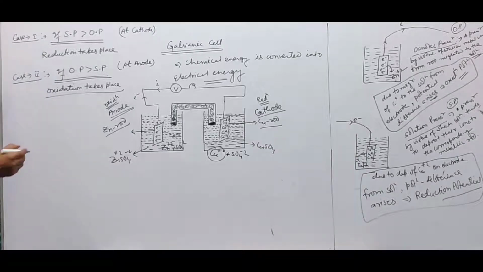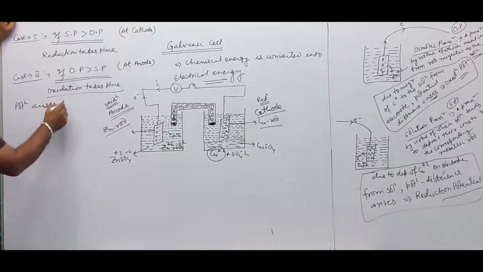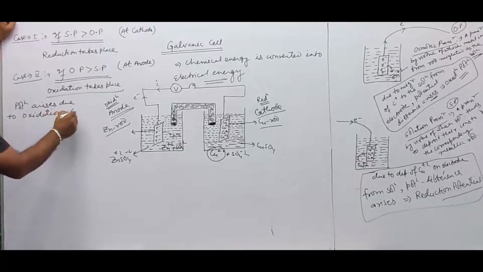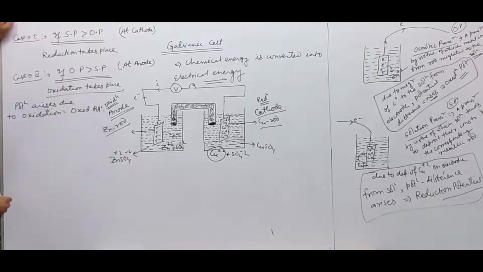At the anode, whatever potential arises due to oxidation is called the oxidation potential, and it is represented as metal solid converted to metal Mn+ aqueous.